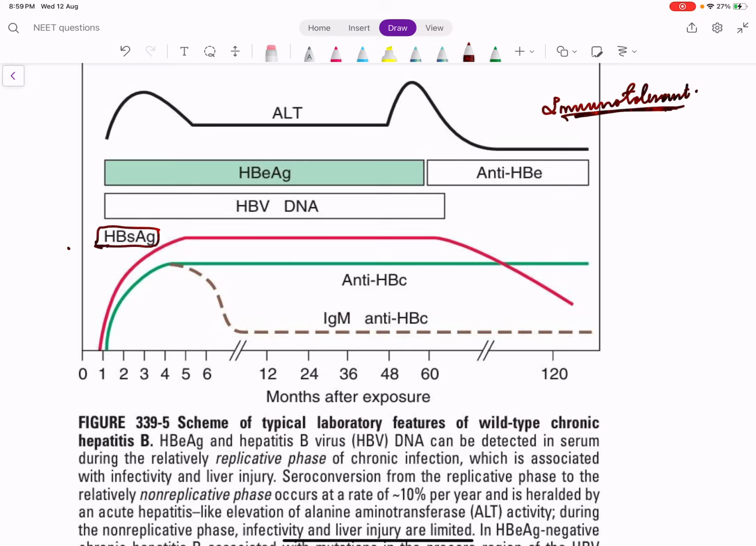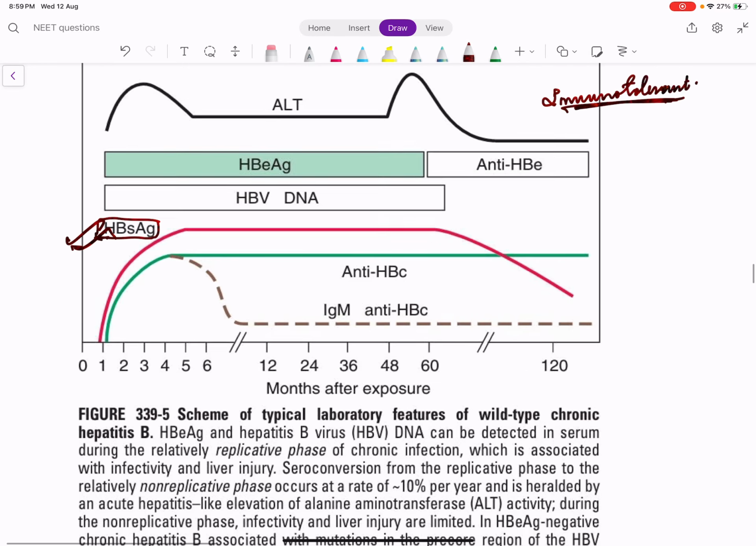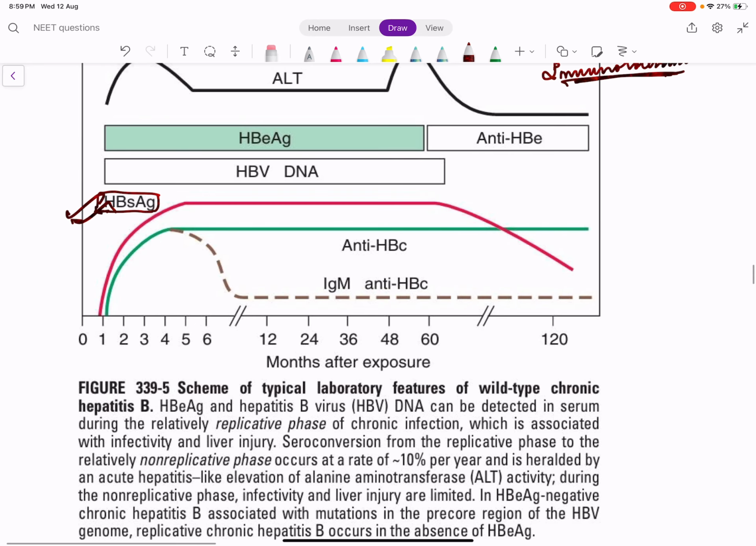HBsAg is positive, yes, because the virus is still in the body. In acute hepatitis B, the HBsAg levels come down. But in chronic hepatitis B, the virus is still there, so the HBsAg level is still high. But how will you differentiate? Had it been an acute hepatitis, the IgM levels would have been positive. But since it is chronic, the IgM anti-HBc levels will come down. But the total antibody levels will be high, that means the anti-HBc IgG levels will be high.